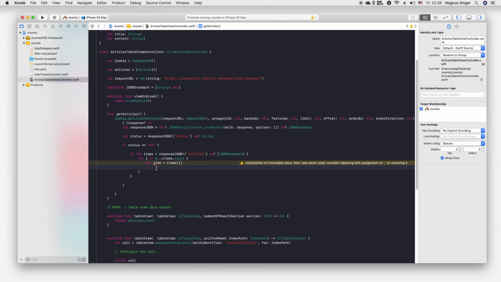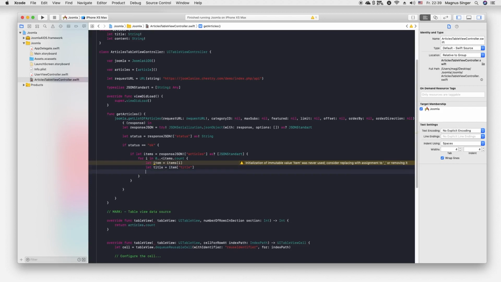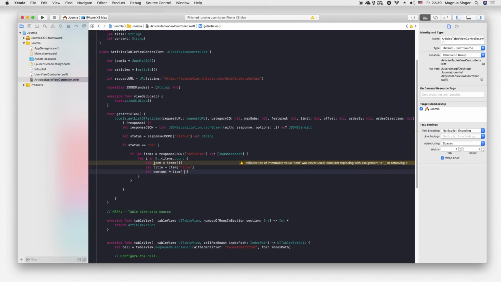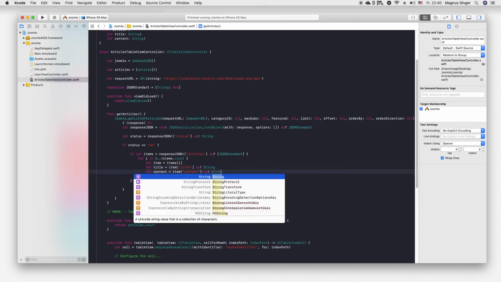Okay, so now we have one article, and this one article has, of course, one title. The title will be our item title, and the content will be item content, of course as string, and this of course a string.